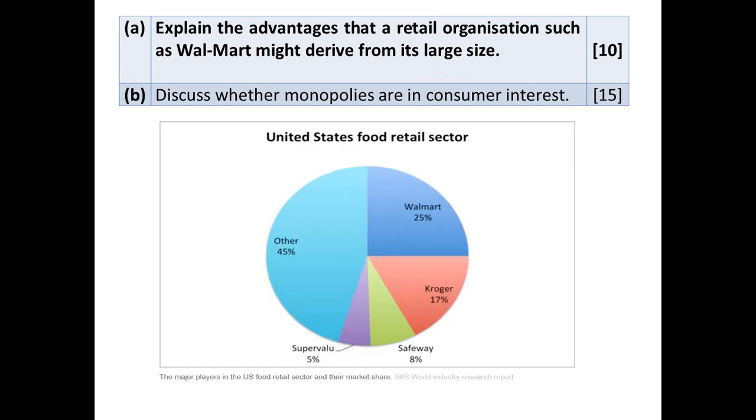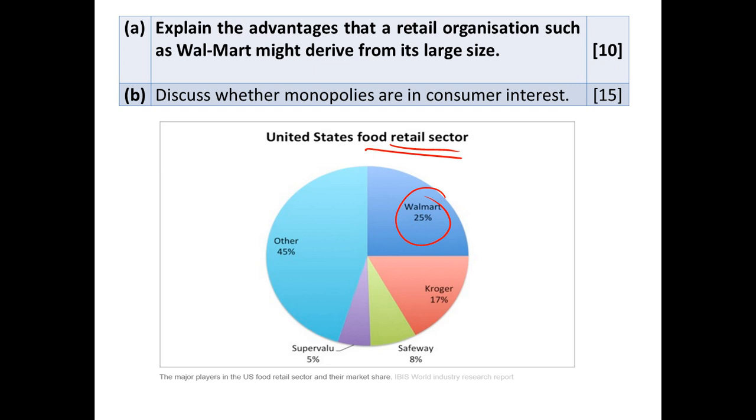Before we go on to question analysis, let us look at some background information. Down here we have a table of the market share in the US in the food retail sector. You can see Walmart takes up a whole 25%. That's about 1/4 of the market, and that's quite a significant amount.